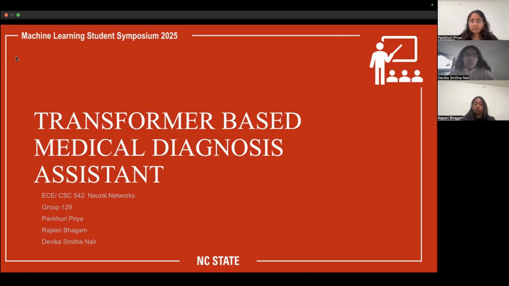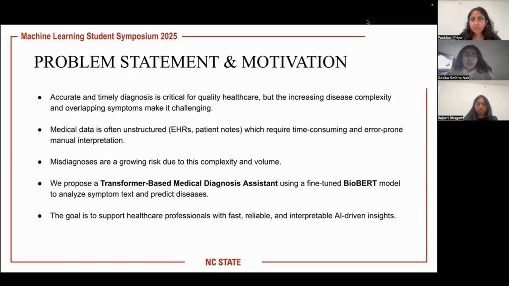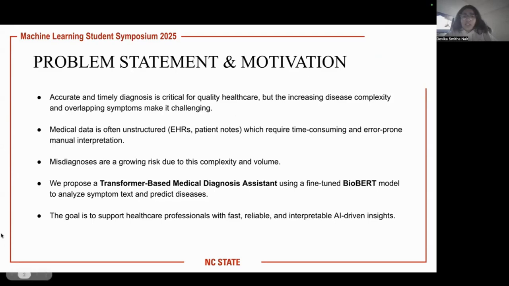Our project is a transformer based medical diagnosis assistant using BioBERT to predict diseases from natural language symptom descriptions. Accurate diagnosis is essential in healthcare, but the complexity and overlap of symptoms often lead to misdiagnosis. On top of that, medical data is typically unstructured, like physician notes or EHRs, which are hard to interpret and prone to error. To address these issues, we propose a transformer based assistant that analyzes symptom text and predicts possible diseases. Our system aims to help healthcare professionals with quick, interpretable, and reliable AI support.